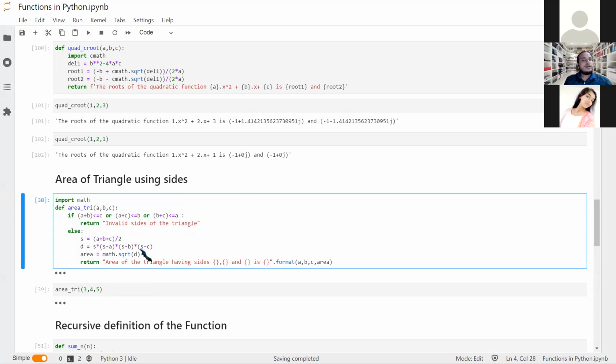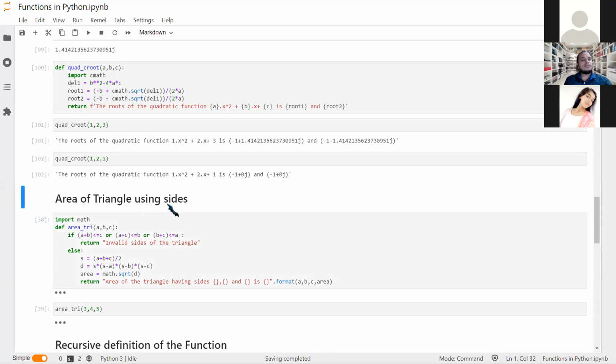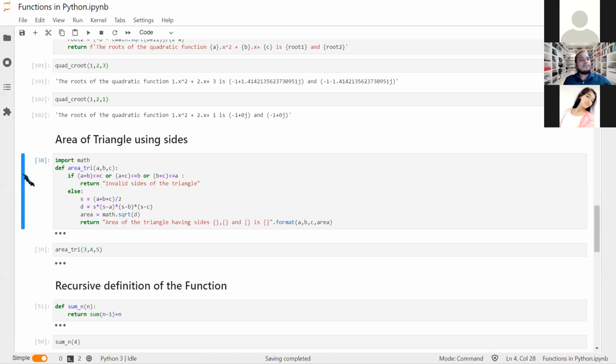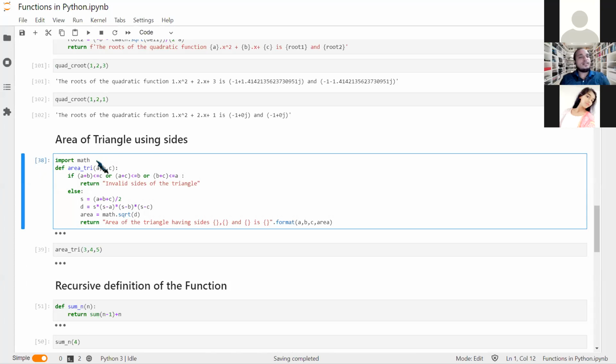Now moving forward, area of the triangle using sides. So this I've directly written, but I'll go line by line explaining. I have again imported math only here. What formula do we use while using sides to find the area of the triangle? It is obvious, I have already given the formula. Heron's formula. So here I am using Heron's formula to find out the area of the triangle.